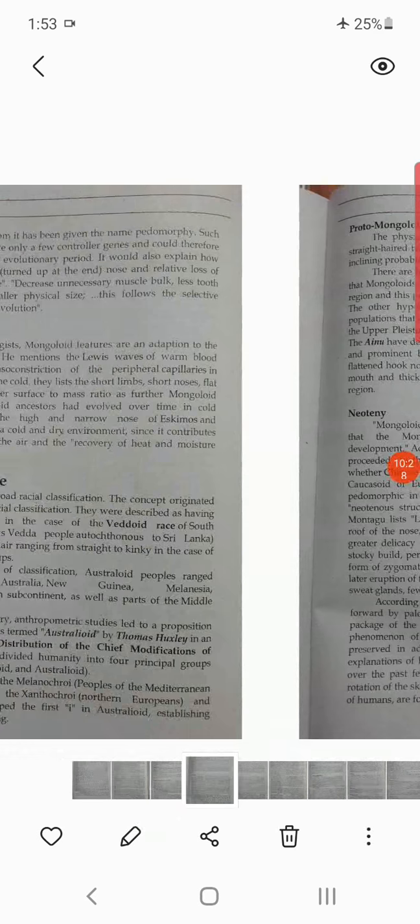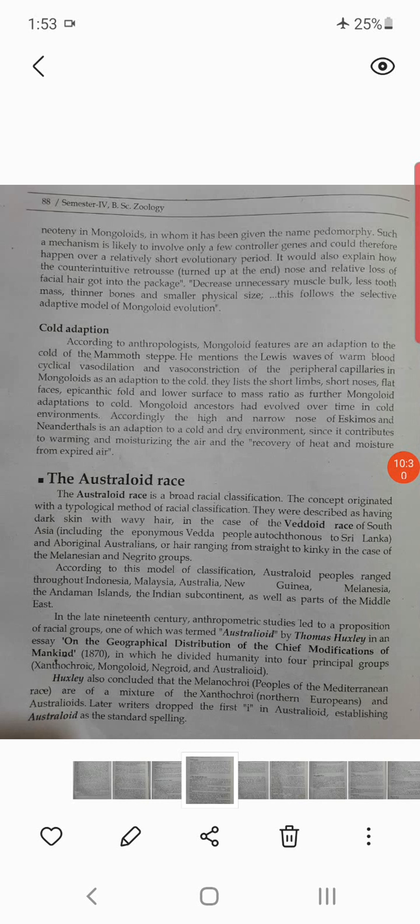Then we come to the Australoid race. The Australoid race is a broad racial classification.